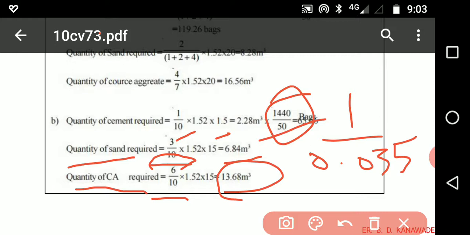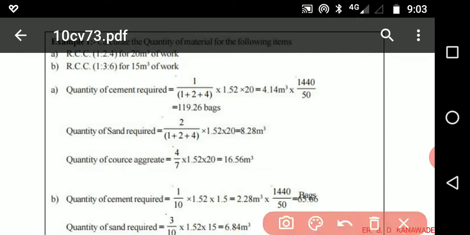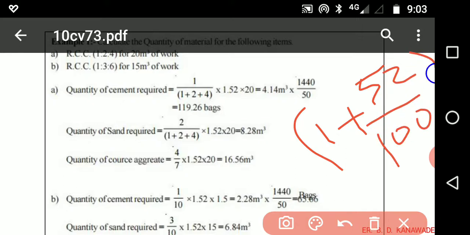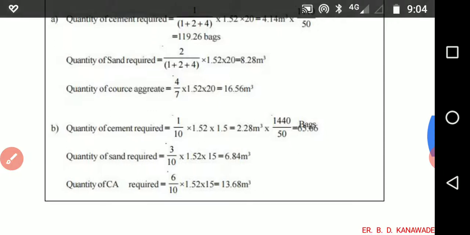Let us once again repeat. In reinforced cement concrete we multiply by 52% extra volume. This is for the dry volume, not the wet volume. This is the basic concept. Every term we multiply by 1.52, which is nothing but adding 52% extra, that is 52 upon 100, so this value comes to 1.52. These are the important terms. This numerical is very simple.